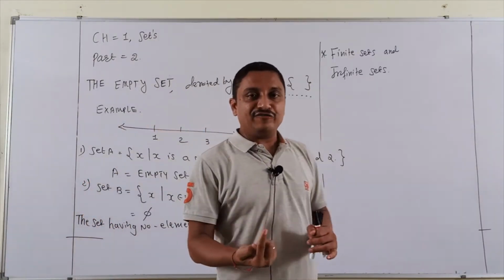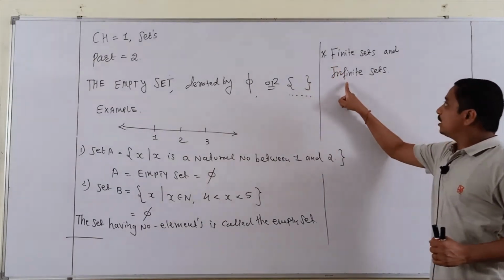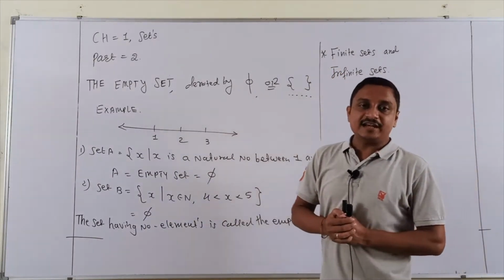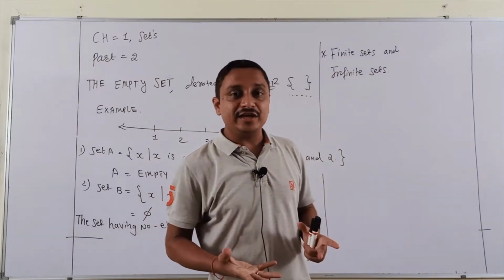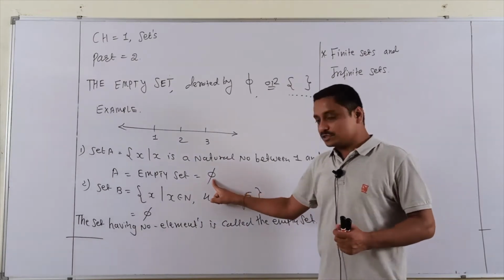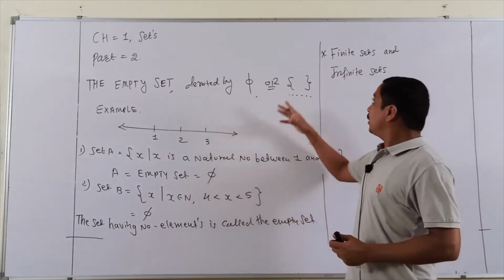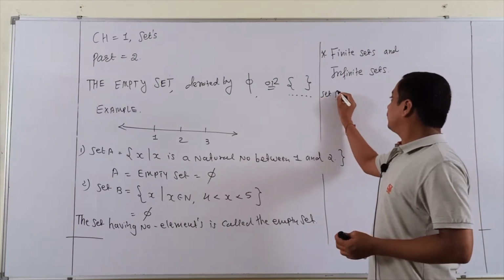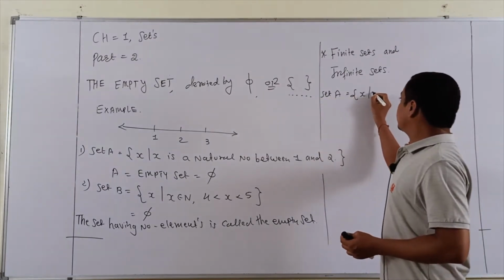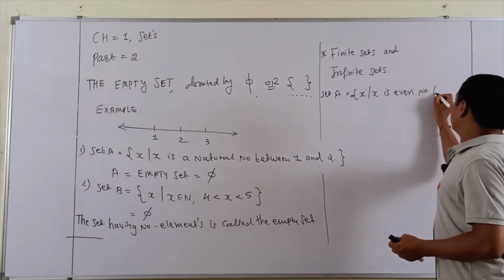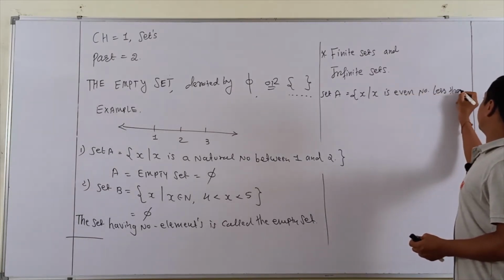Now continue with the second definition, finite and infinite set. Students, a finite set means a set having some elements, and the null set is also considered finite. For example, I take set A, x such that x is an even number less than 10.